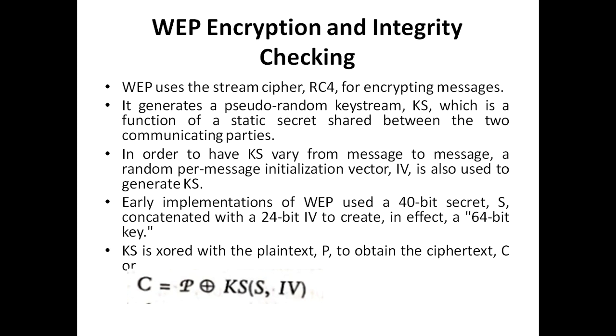KS is XORed with the plain text to obtain the ciphertext. So C is equal to P XORed with KS, where KS is generated from the secret key and the initialization vector.